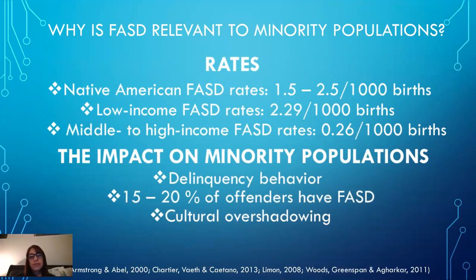Often the competence of a poor minority defendant is not associated with the effects of their disorder, especially if undiagnosed, but recognized as a consequence of their cultural factors. Woods, Greenspan, and Agarkar make a compelling argument that lawyers and psychiatrists need to recognize the role that alcohol-caused congenital brain impairments play in a defendant's case so that all relevant factors of their function are considered, not just the stereotypical ones.